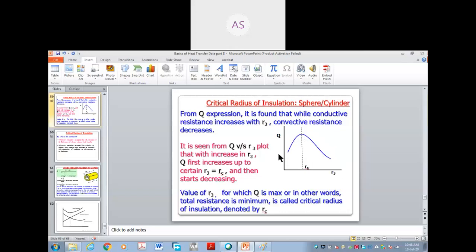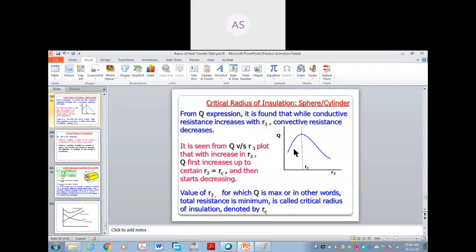Initially, here, this is the zero value of R3, and as you increase the R3 value, it is found that the Q value goes on increasing, reaches a maximum value, and after that the Q value reduces.